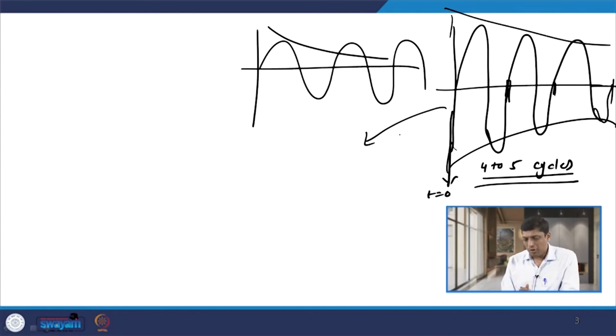Whenever the fault current contains both transient and steady state components, the transient component can be 0 and it can be maximum. That depends on the instant at which the fault occurs, when the voltage wave is passing through 0 or through its peak value. Depending upon that, the value of the transient component changes.